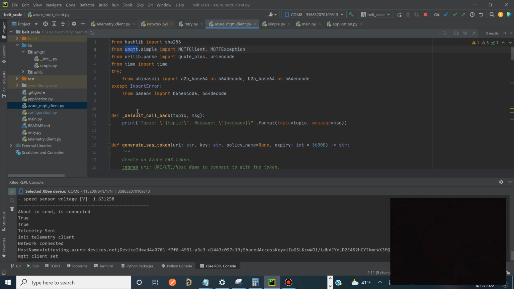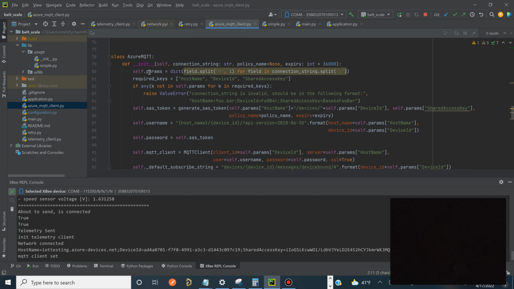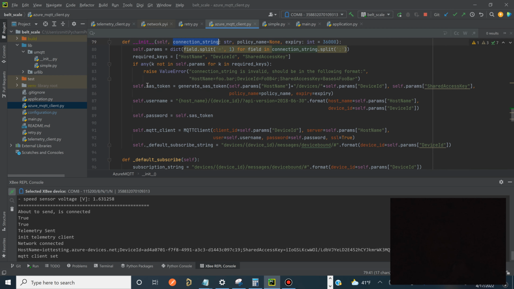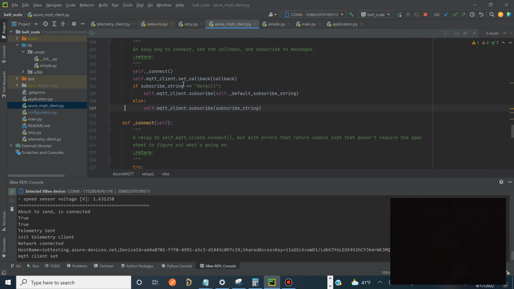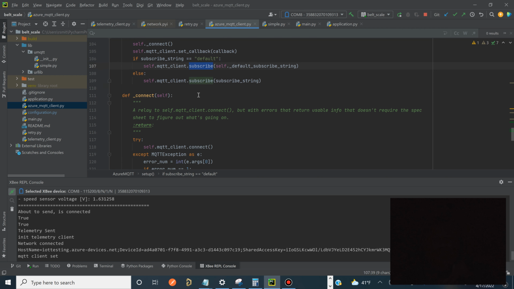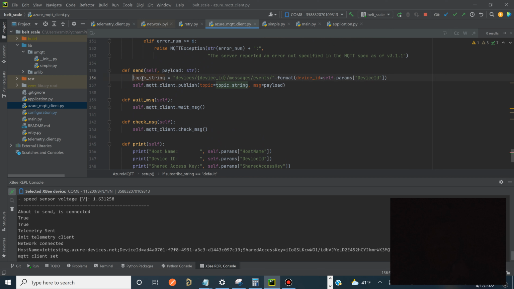The Azure MQTT client is a little lower level. We pass it an Azure IoT Hub connection string. It parses that string, creates a SAS token, MQTT username, and MQTT password. We initialize our MQTT client. In our setup, we set up our subscribes, and then we also have a send method here, which is going to publish an event on our topic.